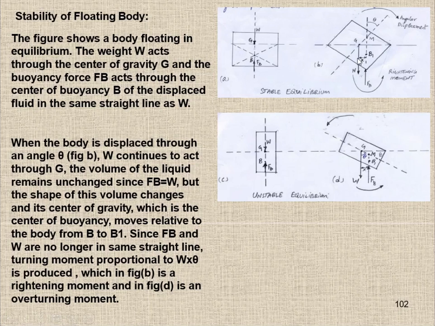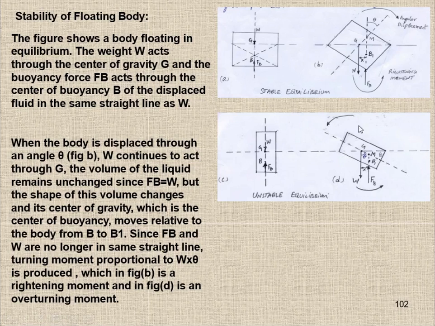This will give a returning moment to balance the applied disturbance. The returning moment Fb is a righting moment and Fd is an overturning moment, and in the figure it is showing as an overturning moment. We give a disturbance in this direction, but this is showing an overturning moment.